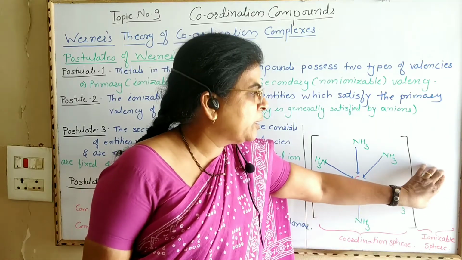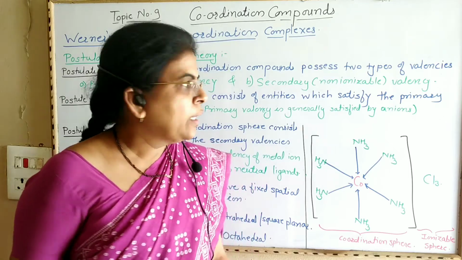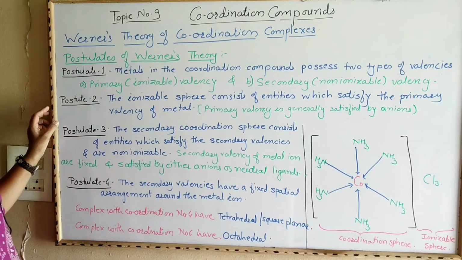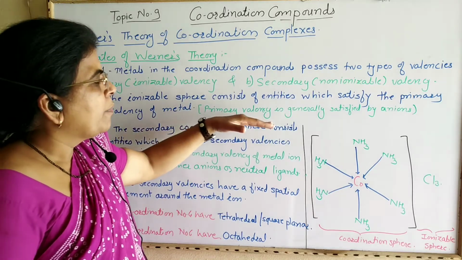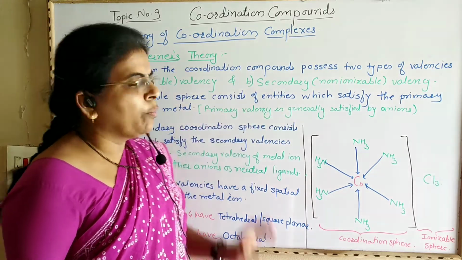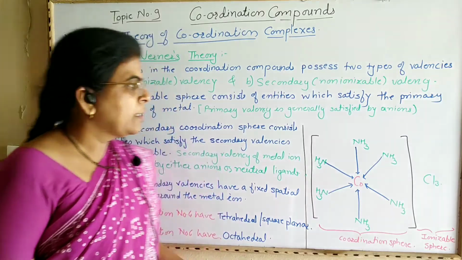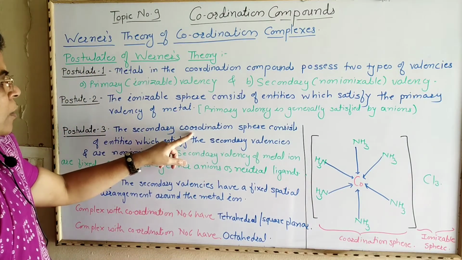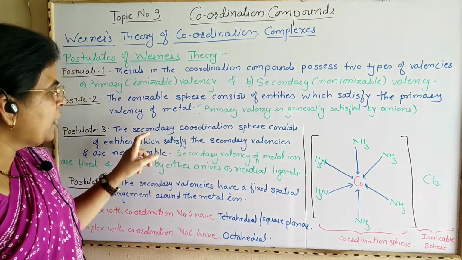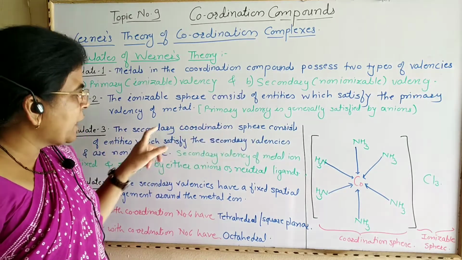Therefore this sphere is called the ionizable sphere, and these anions satisfy the primary valency of the central metal ion.